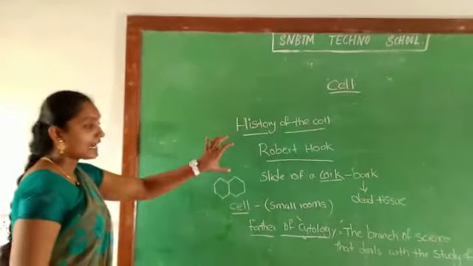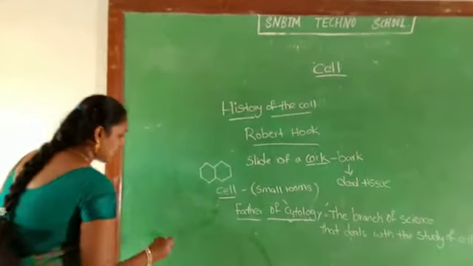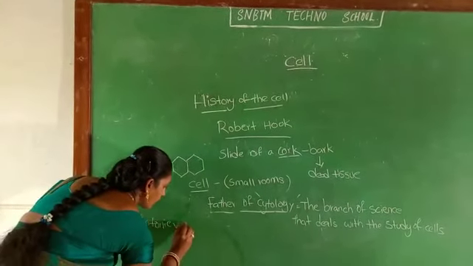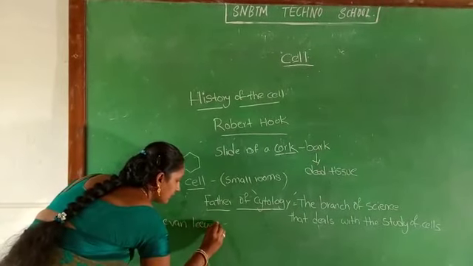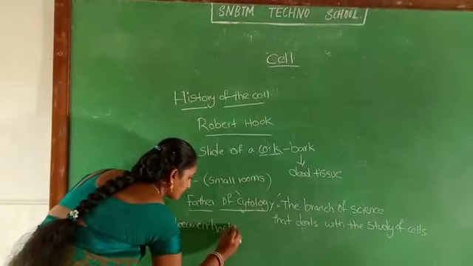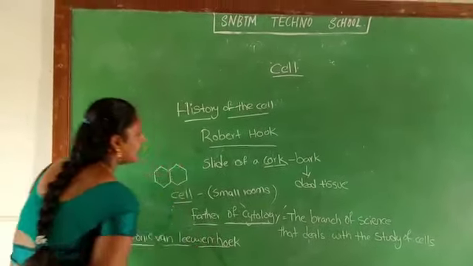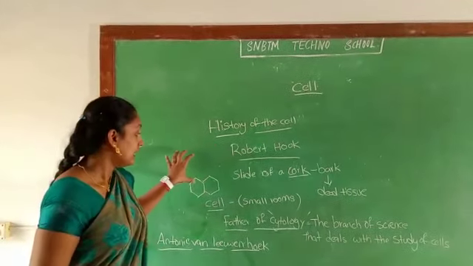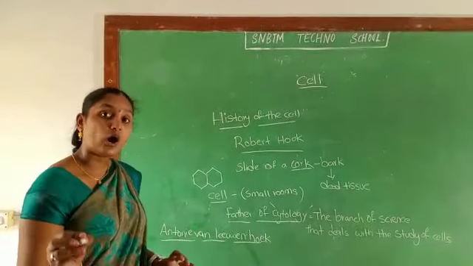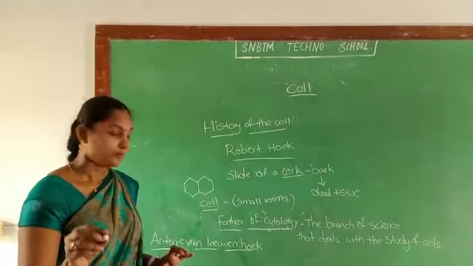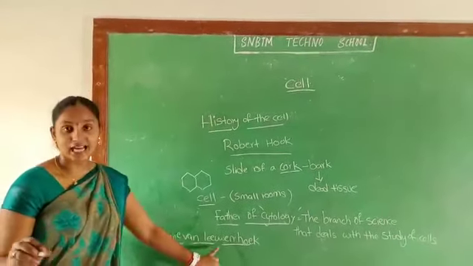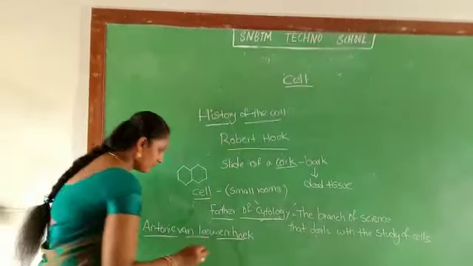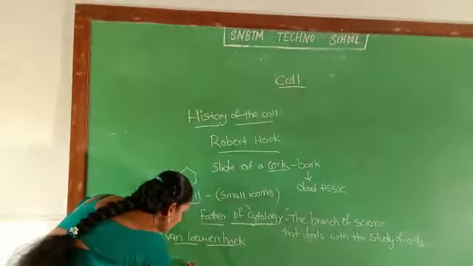After this, another scientist came forward, named Antony von Leeuwenhoek. Till here we observed a cell only in dead tissue. But Antony von Leeuwenhoek said that all living organisms are made up of cells. What is the contribution of the scientist Antony von Leeuwenhoek?